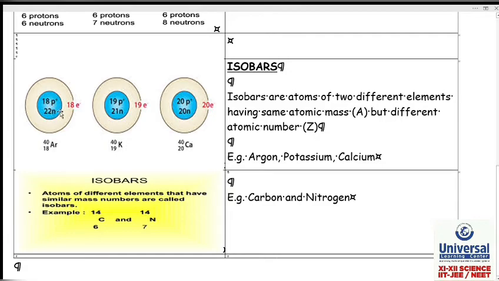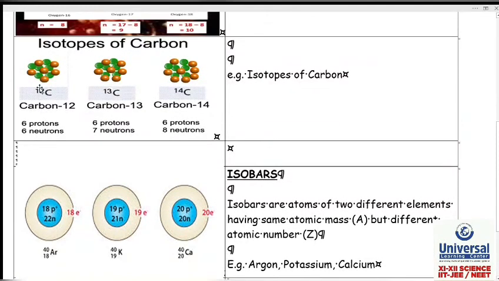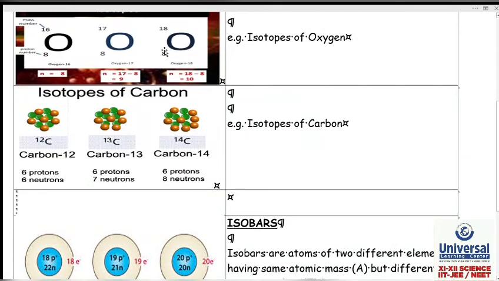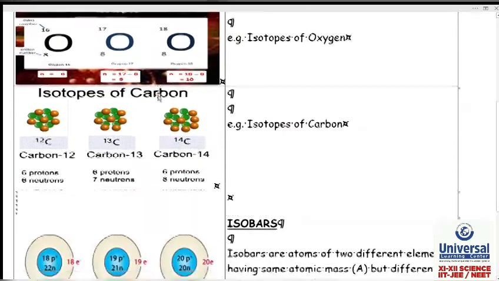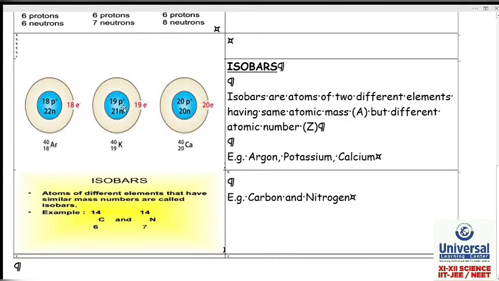So isobars are atoms of different elements. These are different elements. Here we saw the same element: carbon is carbon, oxygen is oxygen, hydrogen is hydrogen. Isobars are atoms of different elements having the same atomic mass, see 40, 40, 40, but different atomic number Z. For example, argon, potassium and calcium.